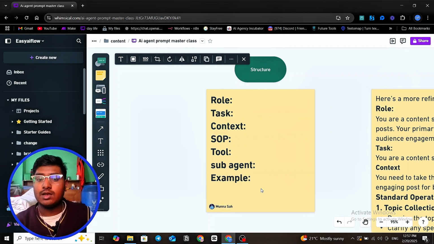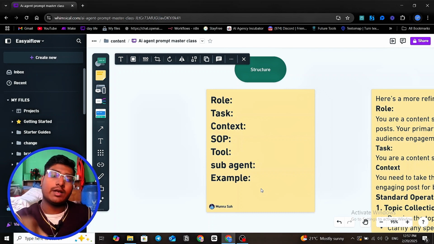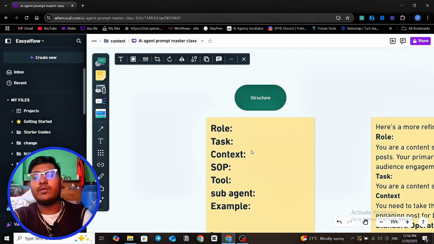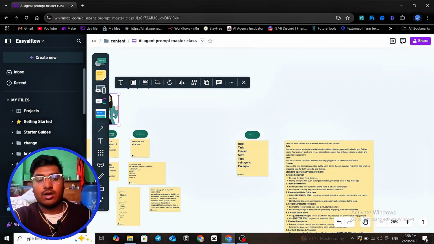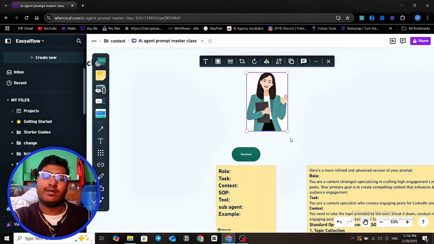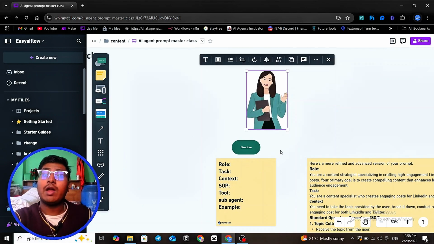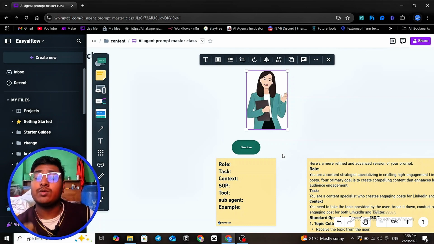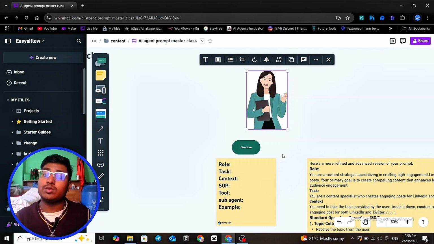Right? Now let's get the meaning of each point. First, defining a role. Let me give an example again. Just suppose that we hire someone. We have to define who she is. Let's suppose that we hire a personal assistant. We just say that she is a personal assistant. We know that, so we know what we have to do. We have a great context of what I'm supposed to do in the role.